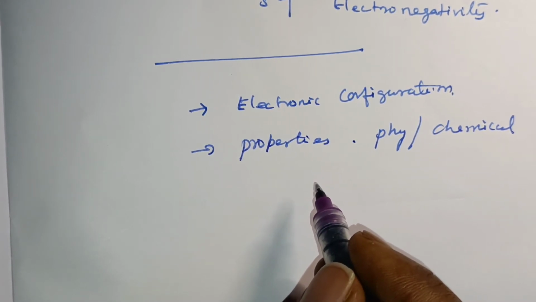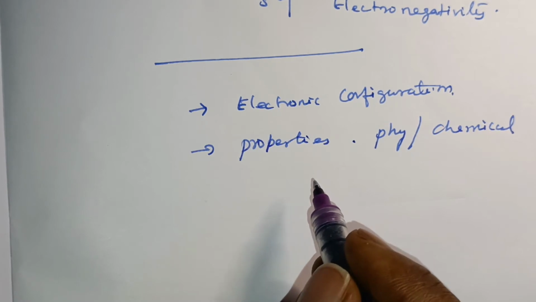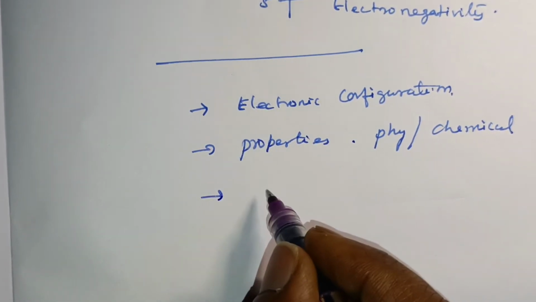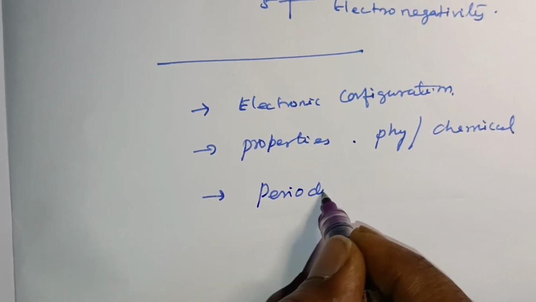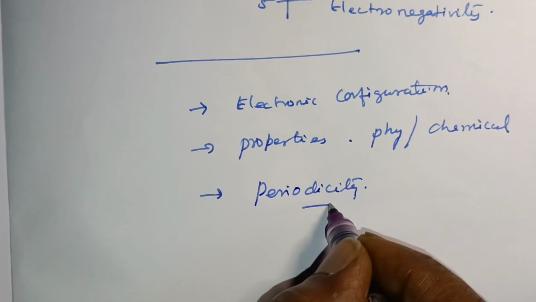Anything which repeats itself after a regular interval is called periodic. It is called periodicity.